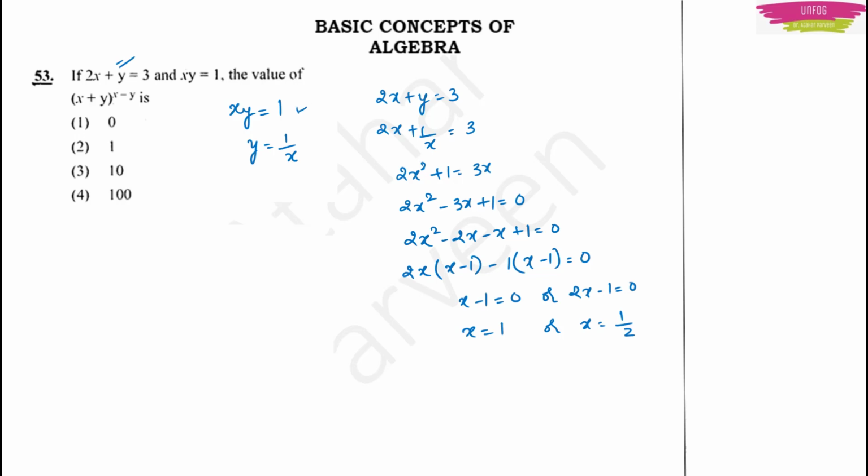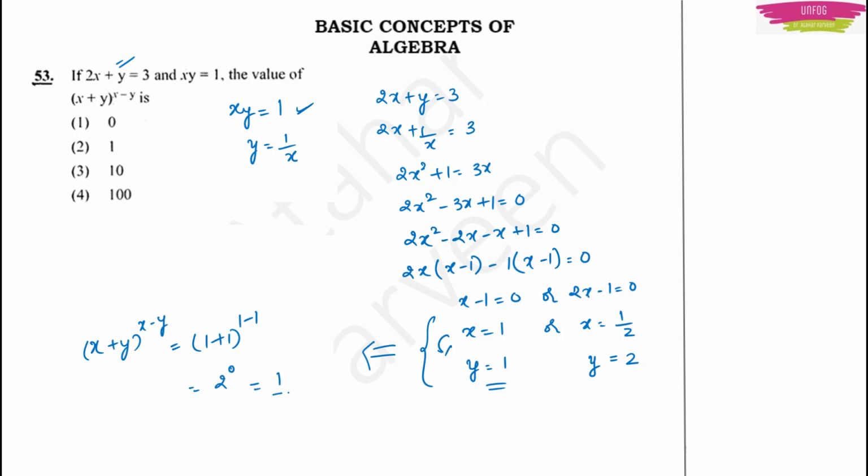Now put it here. When x is equal to 1, your y also will be equal to 1 because it is 1 by x, right? When x is equal to 1 by 2, your y will become 2. Now take the first condition. Using this condition, you put it here in the equation for which you want to find the value. x plus y whole to the power x minus y. This will be equal to 1 plus 1 whole to the power 1 minus 1. This will be equal to 2 to the power 0. Anything to the power 0 will be 1. So option 2, 1 will be the right answer.